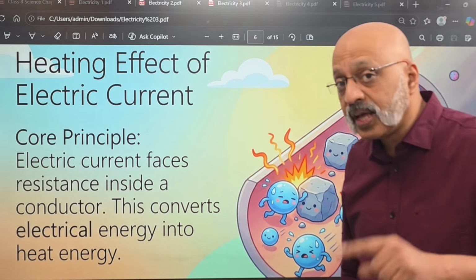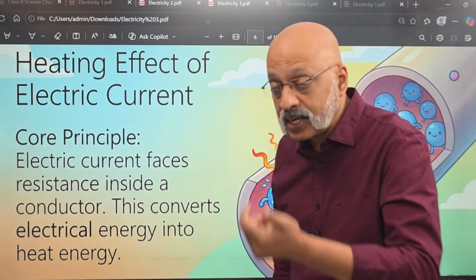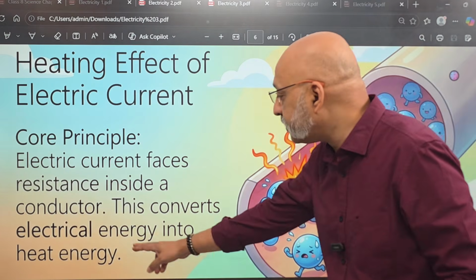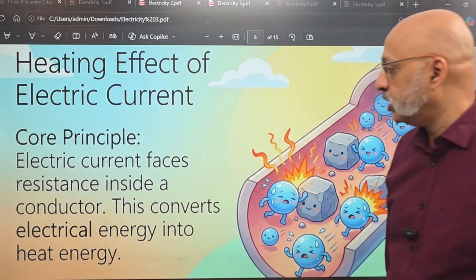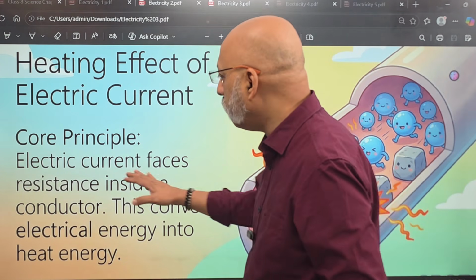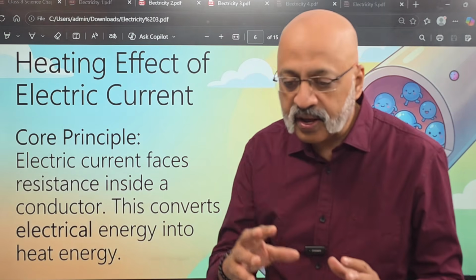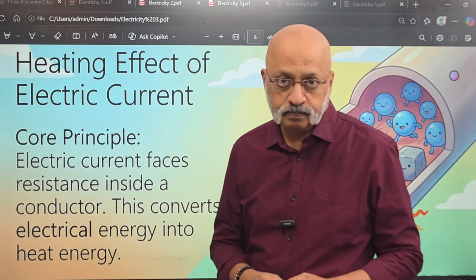This converts, we will study about this in more detail in class 10. This converts electrical energy into heat energy. Now, when electric current flows inside a wire, okay,